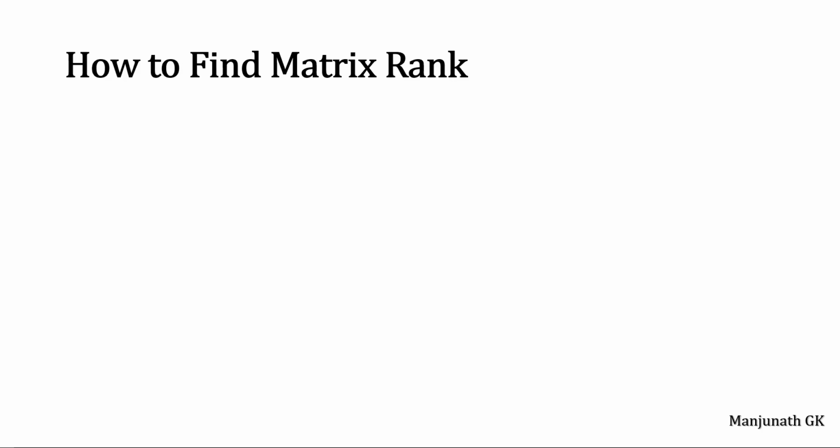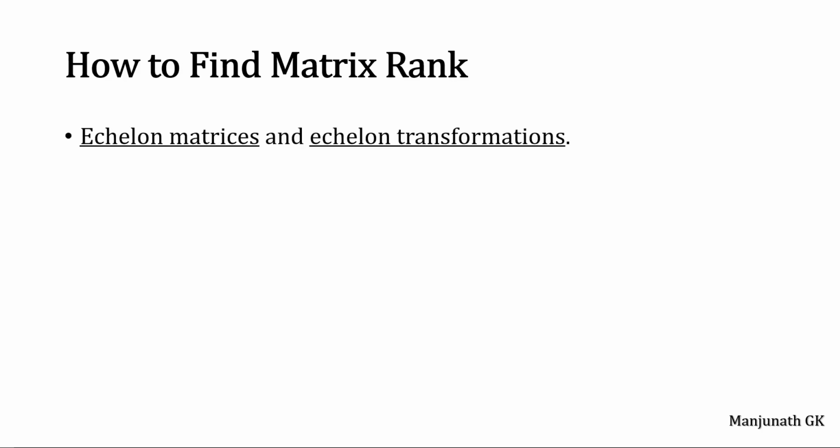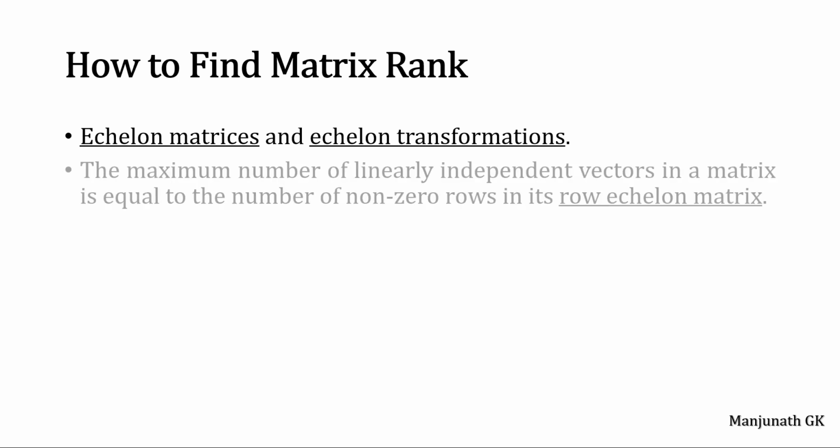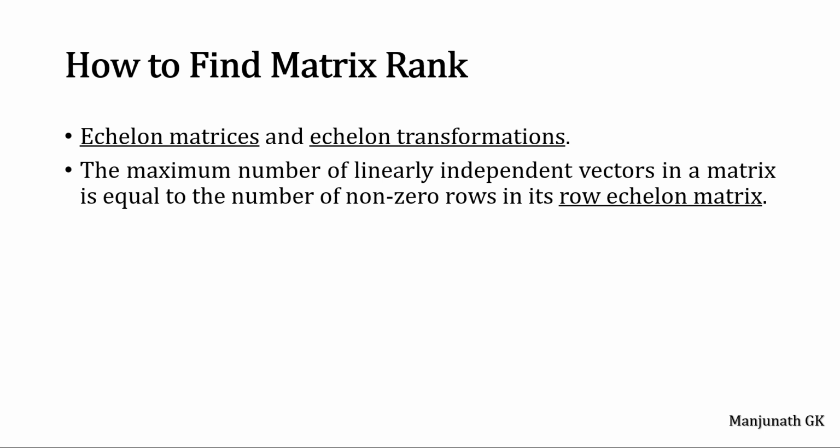Then how do we find the matrix rank? First, we should reduce the given matrix into echelon form using echelon transformation. Finally, the given matrix should be converted into row reduced echelon form. We have discussed how to convert the given matrix into row reduced echelon form. Later, identify the number of linearly independent vectors and count them. That will be the rank of a matrix.